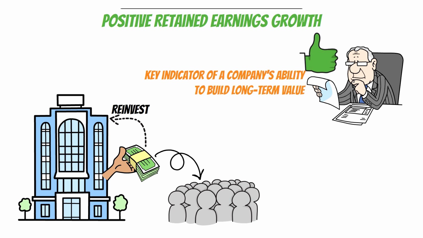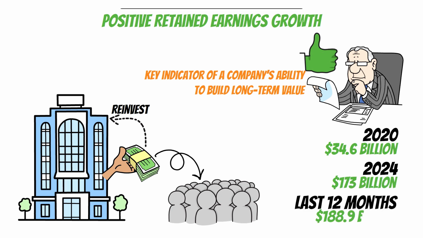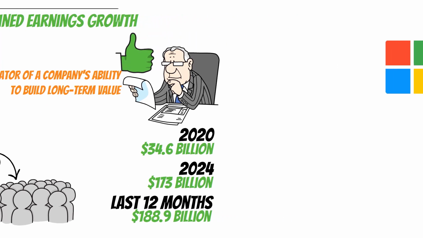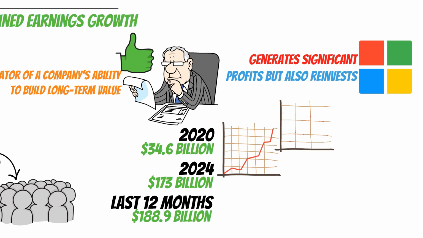Microsoft excels here. Its retained earnings have grown steadily over the years, from $34.6 billion in 2020 to $173 billion in 2024, and most recently $188.9 billion in the last 12 months. This consistent upward trend demonstrates that Microsoft not only generates significant profits, but also reinvests those profits to drive future growth. Why is this important?